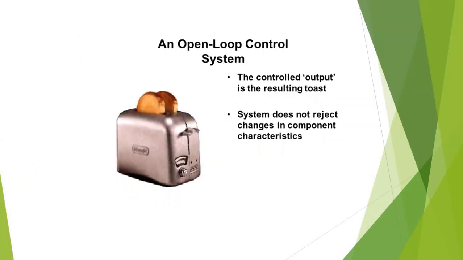A simple example of an open loop system you can see here. We have a toaster machine. The output of this toaster machine is the toasted bread. Now the system does not react to any changes: if the heat is more or less, the bread is toasted correctly or not correctly, and that is not corrected by the system automatically. Manual intervention is needed. Such types of systems are called open loop systems.